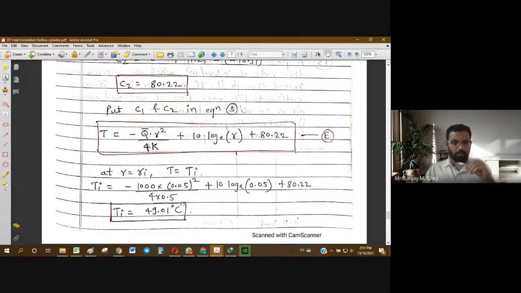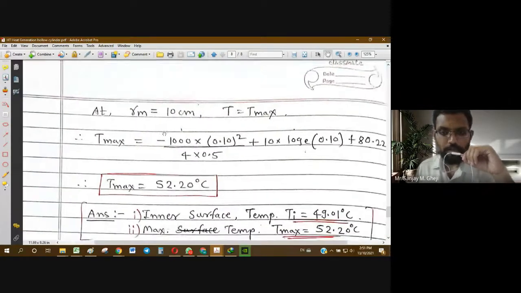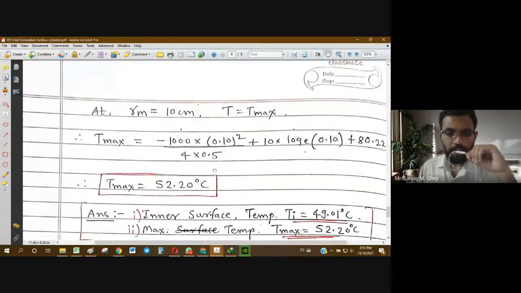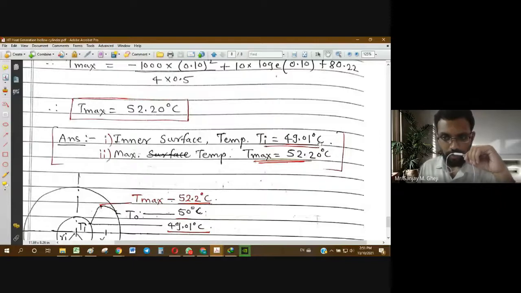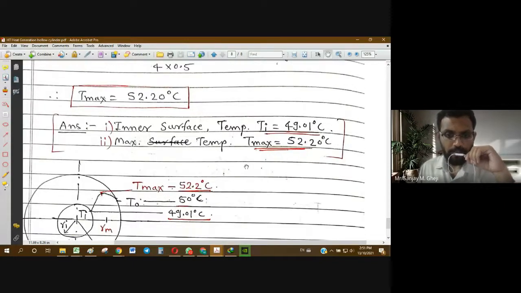So we found both the required quantities, that is the inside surface temperature as well as the maximum temperature appearing at Rm, 10 centimeter. So the solution is: inner surface temperature 49.01 degrees Celsius and maximum temperature is 52.2 degrees Celsius.